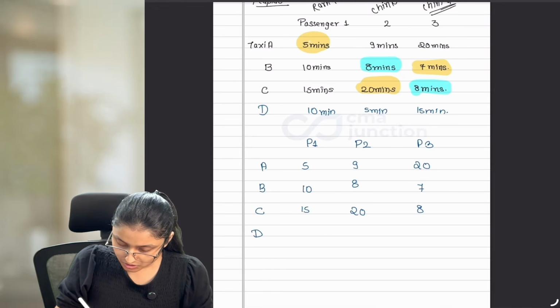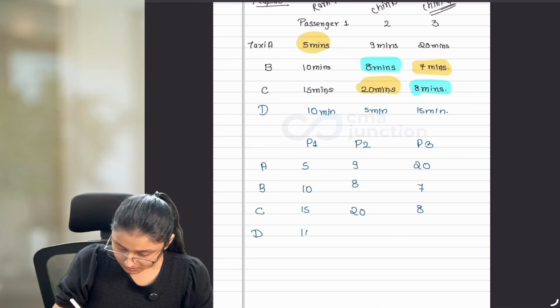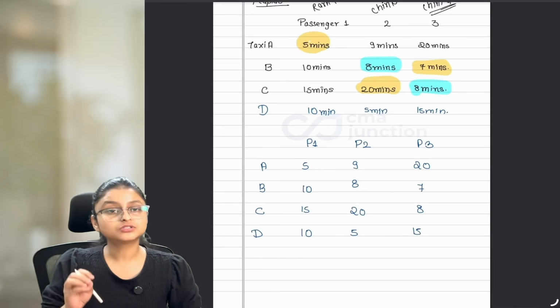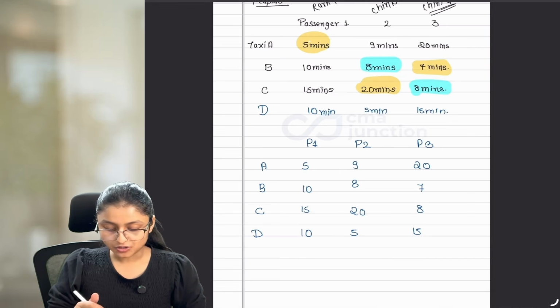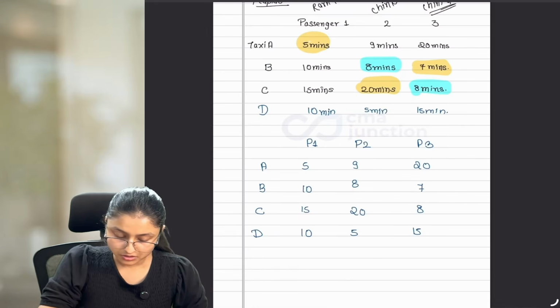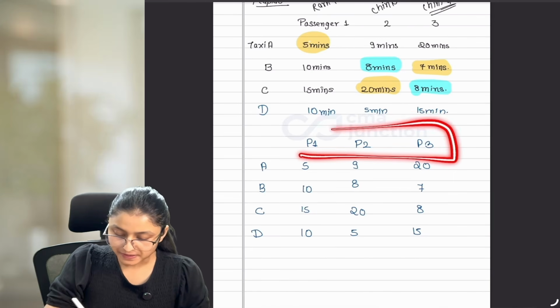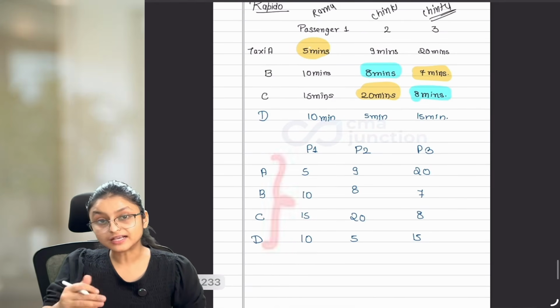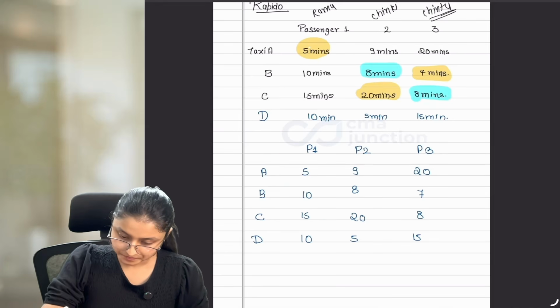Then there is D also, and for D the time is 10, 5 and 15, and we have to find out the least amount of time by allocating the job to a specific worker. Okay? Now the job is these passengers. Assume that the passengers are the jobs and the workers are these taxis A, B, C, D. Okay?